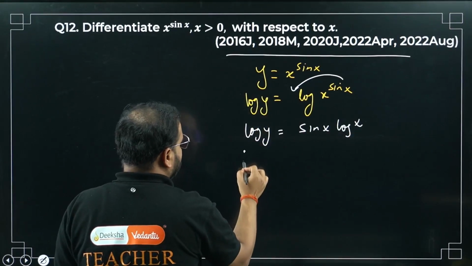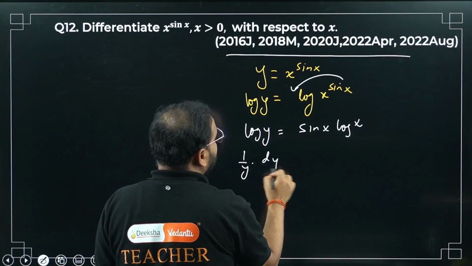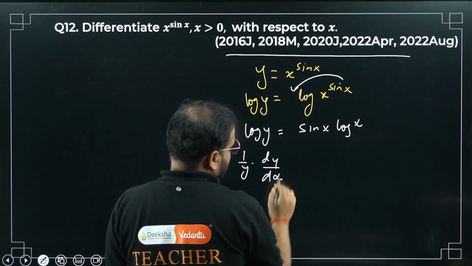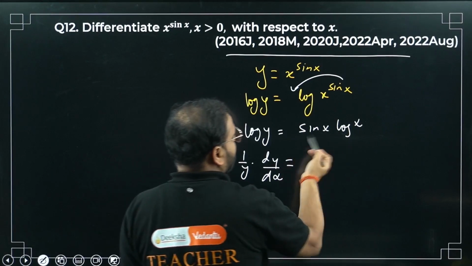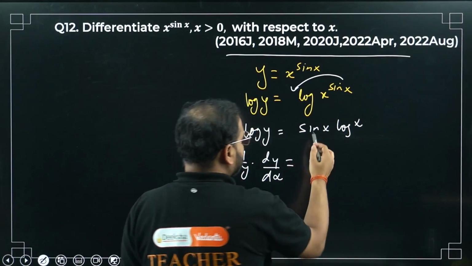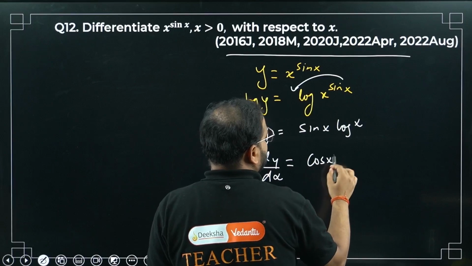Differentiate now. I get 1 by y dy by dx equals, what, bacha? I have to use the product rule here. Check for sine first. So I get cos x log x, and the other factor will be as it is.